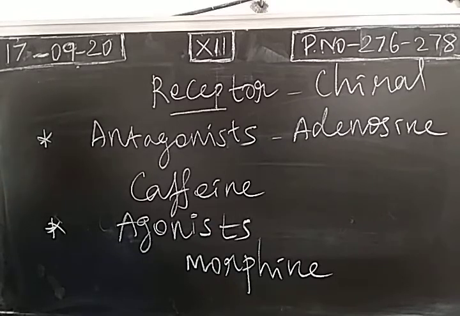If a chemical compound is bonded with the receptor molecule, we call it a chemical messenger. They transmit signals or messages into the cell. We have natural chemical messengers, but instead of them, we can use drug molecules. There are two types of drug molecules: one is antagonist, another is agonist. Antagonist is an inhibitor. Instead of the chemical messenger, this will bond with the receptor molecule. It just inhibits the behavior of the chemical messenger.